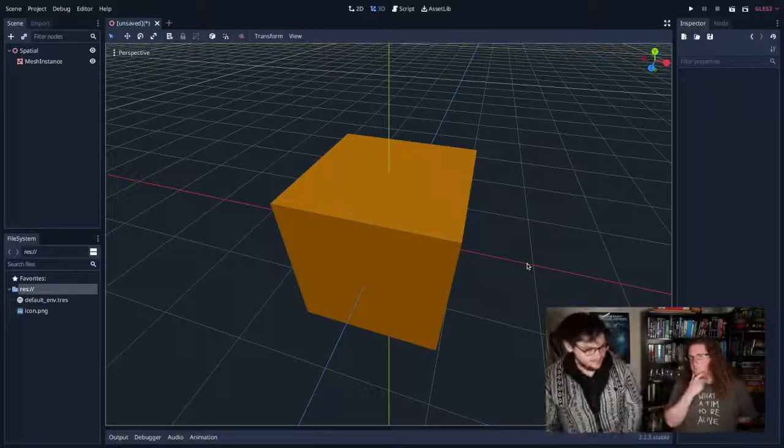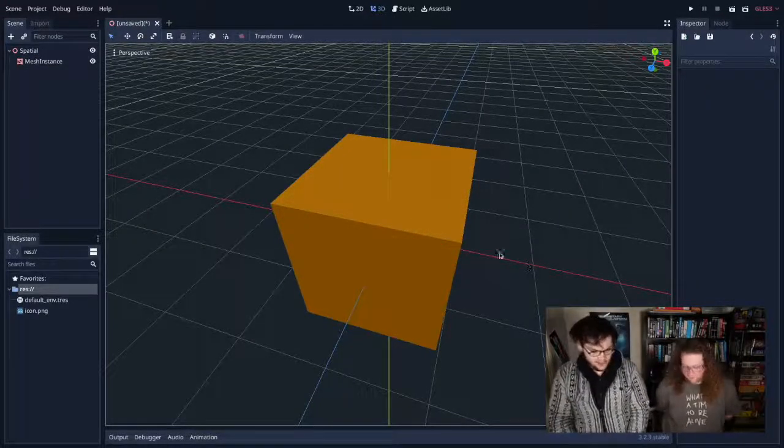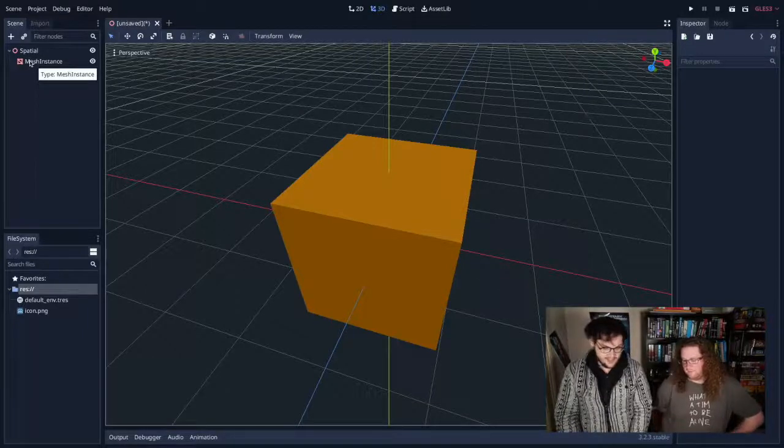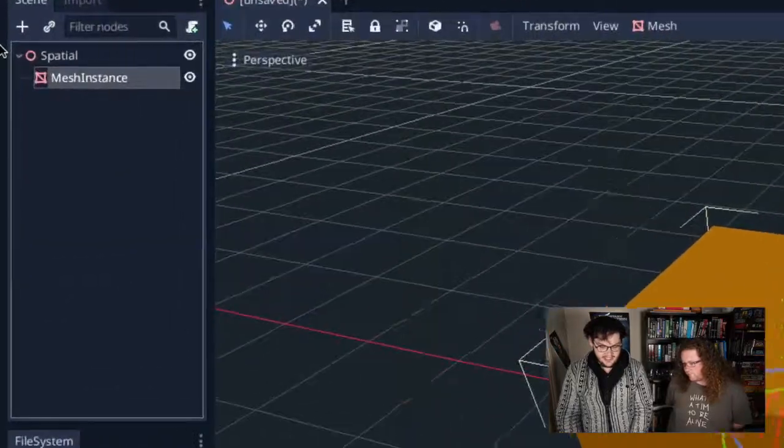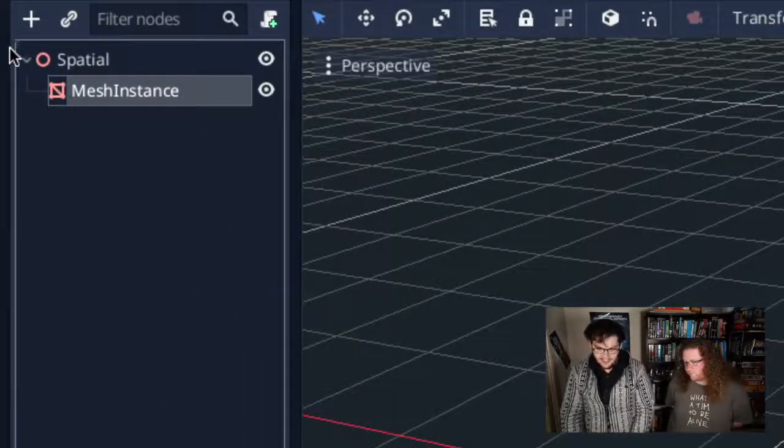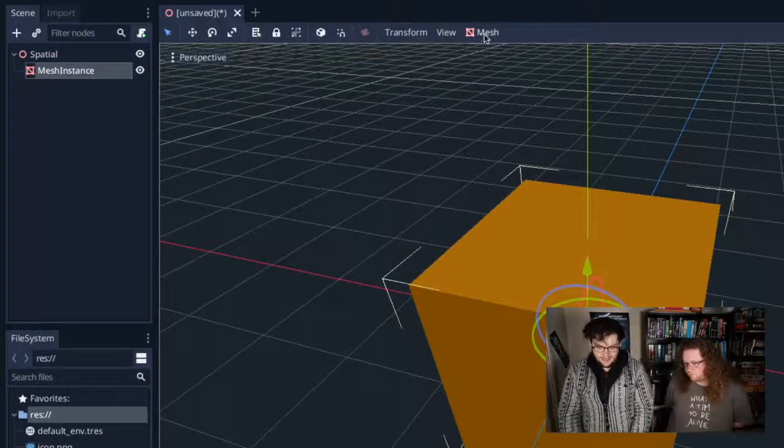So we have this nice orange cube here, which is descending from our spatial node. That's really, really good. So now I'm going to select the mesh instance over here in the scene inspector, and I'm going to click the little mesh button up here. Okay.